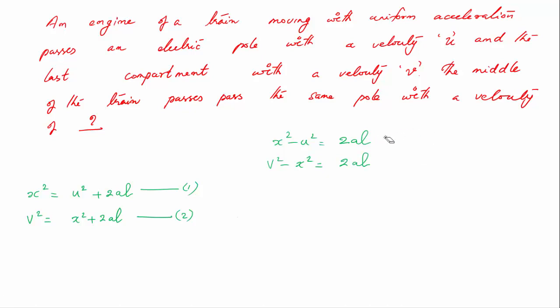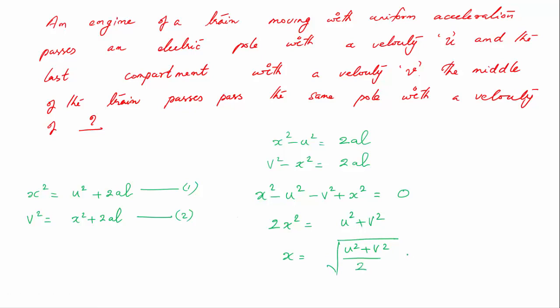So it can be written as x square minus u square minus v square plus x square equals 0, or you can say 2x square equals u square plus v square, or x equals square root of u square plus v square by 2. So this is the velocity with which the middle of the train actually passes the electric pole.